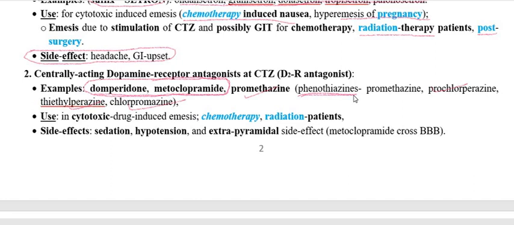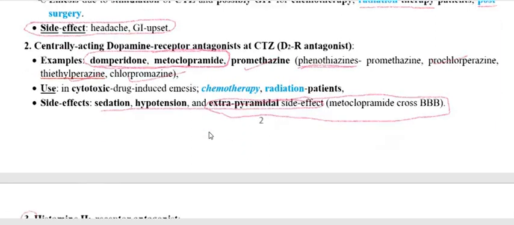As I mentioned, these are used for chemotherapy induced vomiting and also for radiation induced vomiting. The side effects with these drugs are sedation, hypotension and extrapyramidal side effects. Extrapyramidal side effects are particularly associated with the use of metoclopramide, because metoclopramide crosses the blood-brain barrier and produces symptoms of toxicity or side effects like extrapyramidal effects.